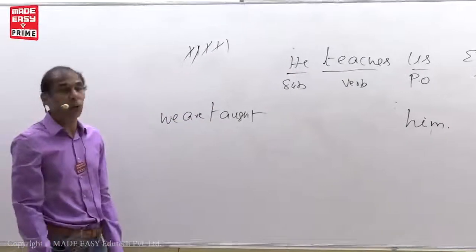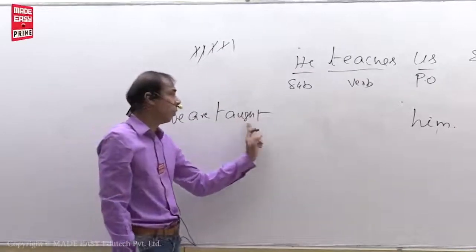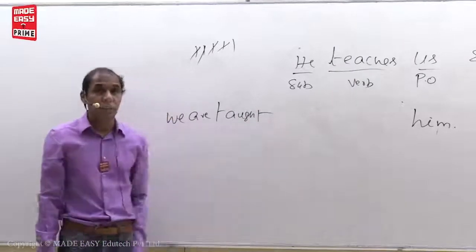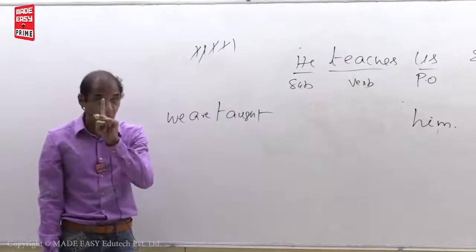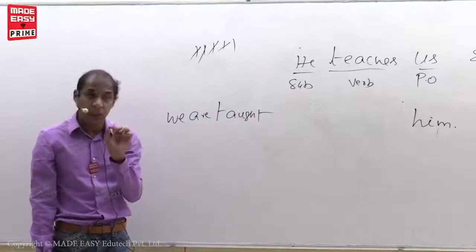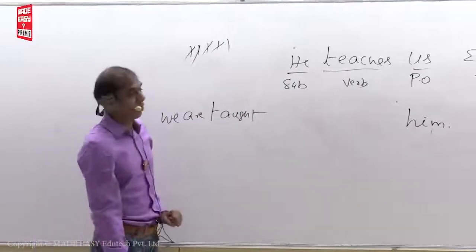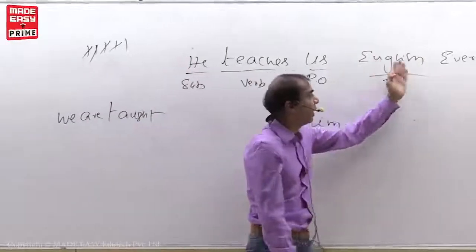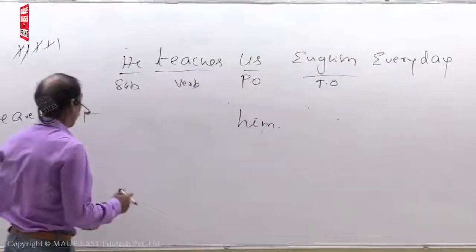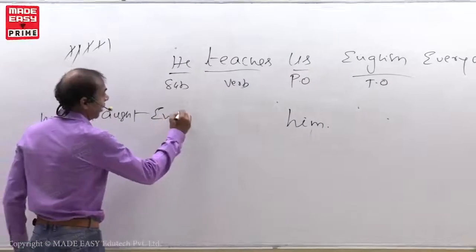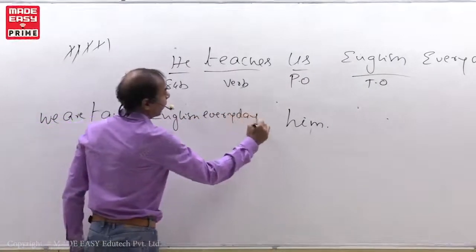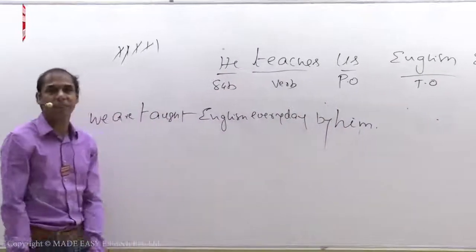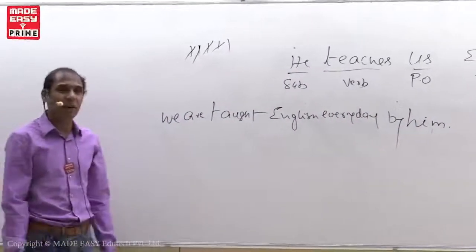Last point, fifth point. Put by after V3. But what I told you, if any main points are there in the sentence, first you write all the main points. Then you write by. Yes, main points are here. How many main points? English, every day. Two main points we have here. So first all the main points like this: English every day. Then you write by. That's the technique. Okay, my students.